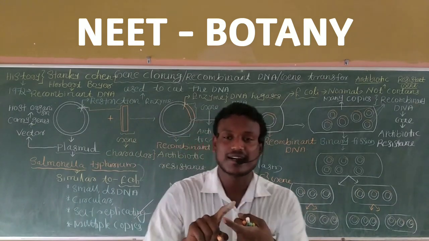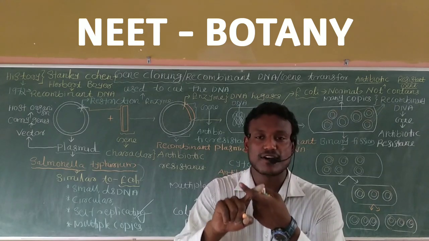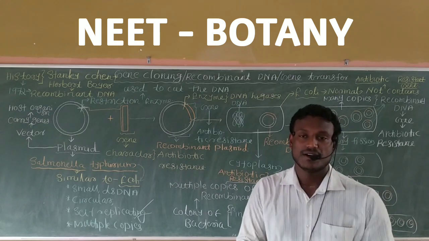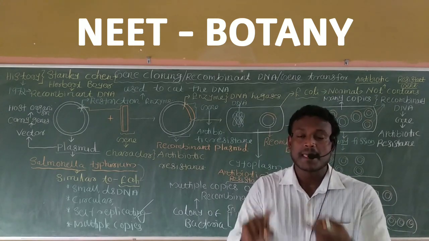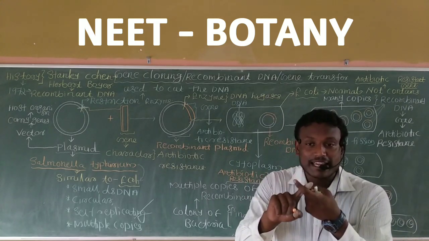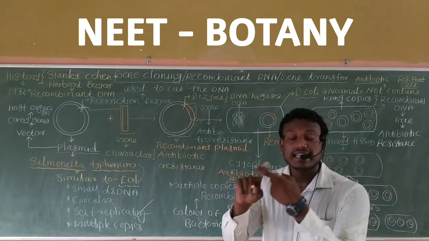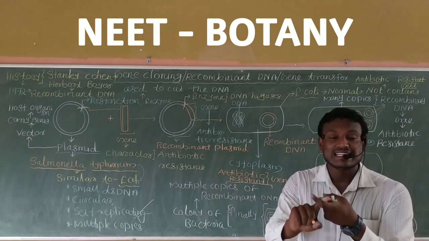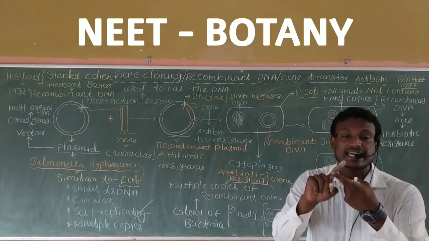Listen, what is this process called? Gene cloning, or cloning of a gene. Here, gene cloning of the antibiotic resistant gene is done by using the plasmid of Salmonella typhimurium and a gene responsible for antibiotic resistance, and we insert it into E. coli bacteria. Finally, what do we get? Clones, or a culture of bacteria, is obtained.